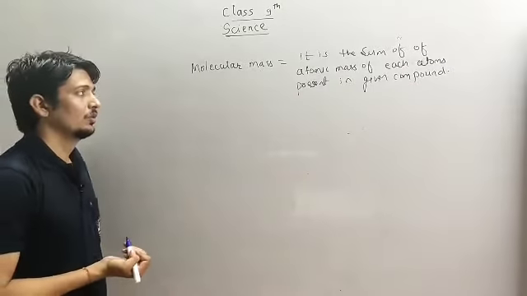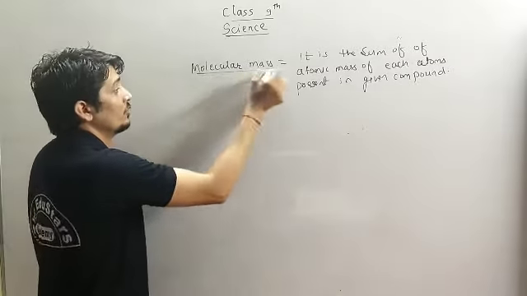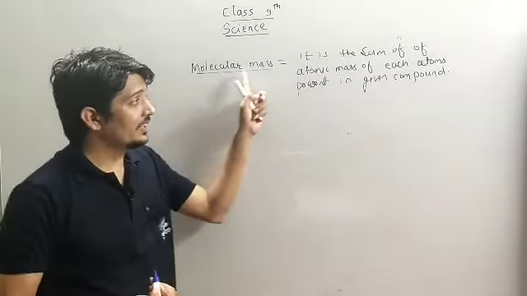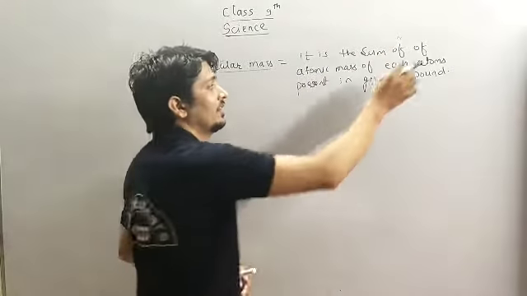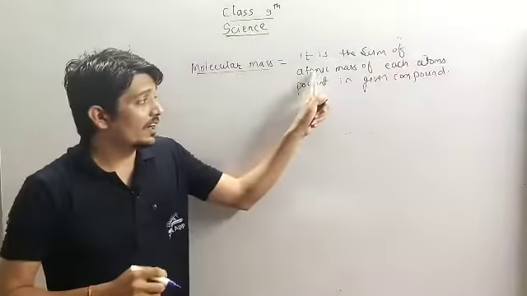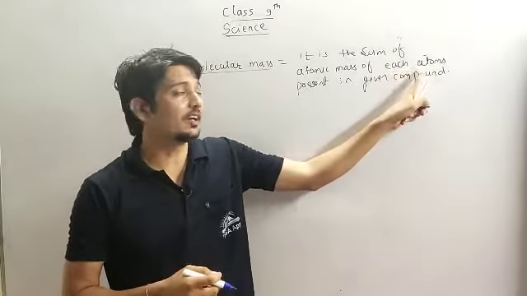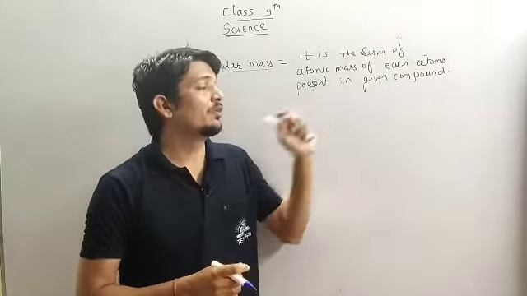Okay, so what is molecular mass? It is the sum of atomic mass of each atom present in a given compound.